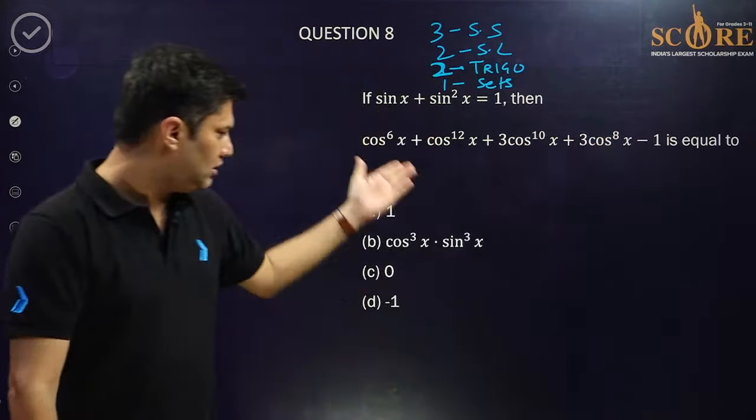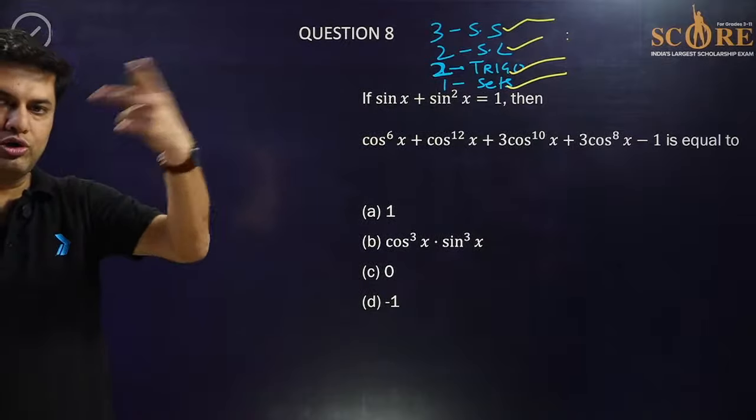So 3 sequence series questions have already been done, 2 straight line, 1 set, and this is the second question of trigonometry. So total 8 questions we have covered, 2 more to go.